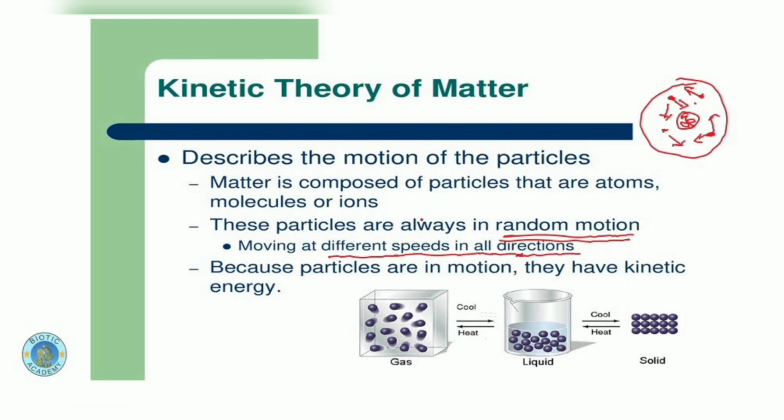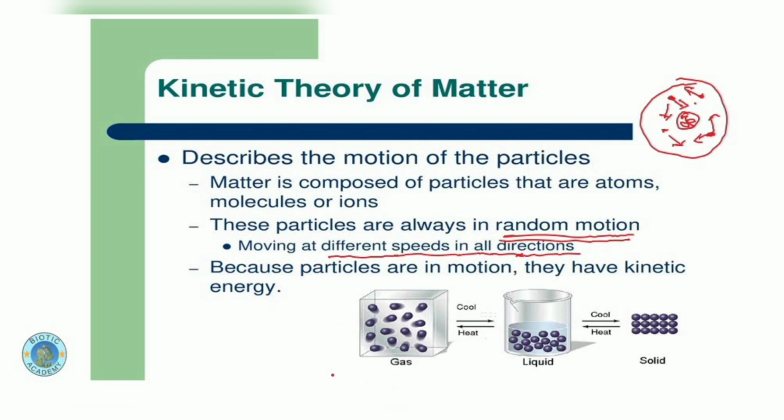So it means that for the movement of material within the cell, within the body of the living organism, particles need to move with the help of energy, that is their kinetic energy, that is being produced because of the motion of these particles. So these particles are continuously in motion and they show their kinetic energy.